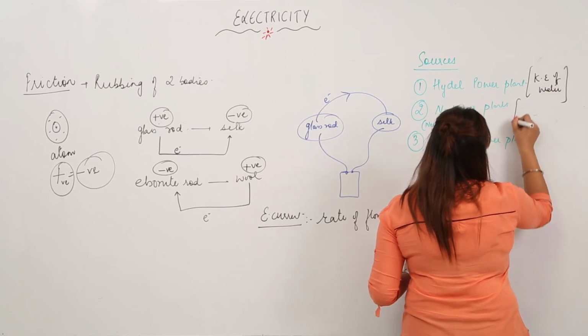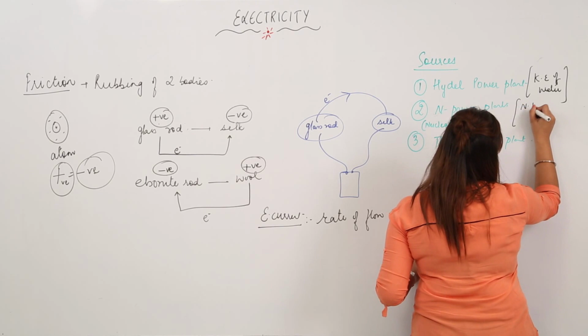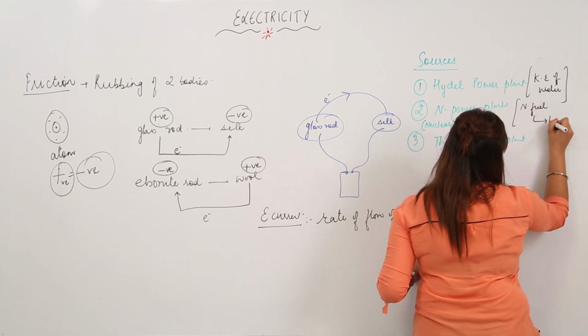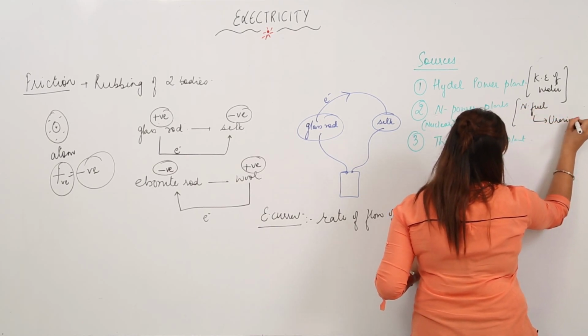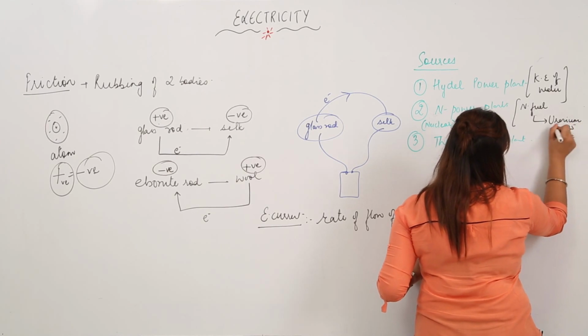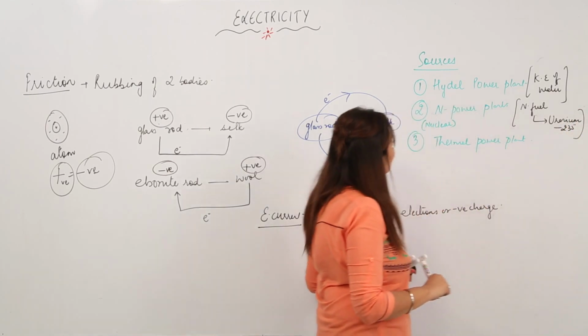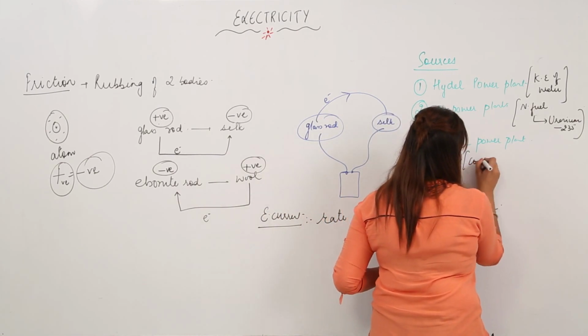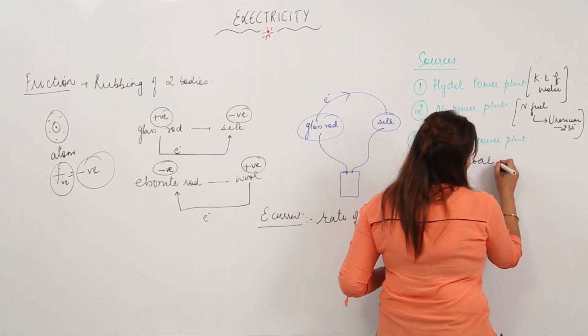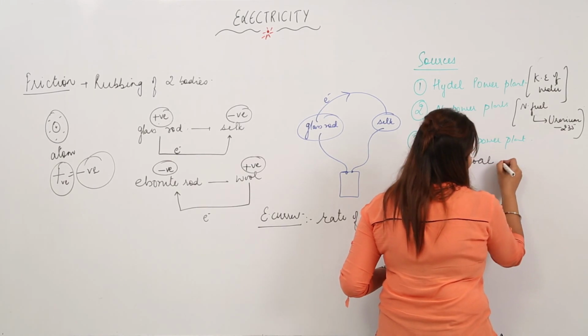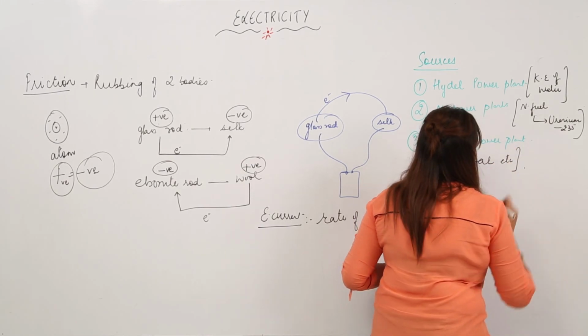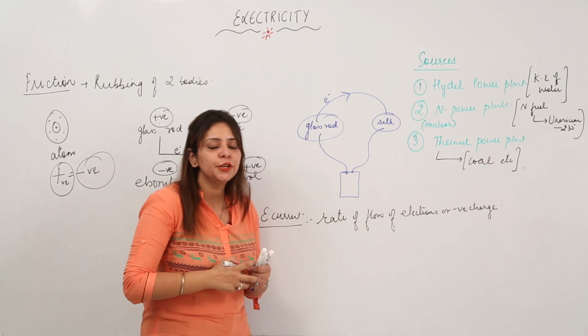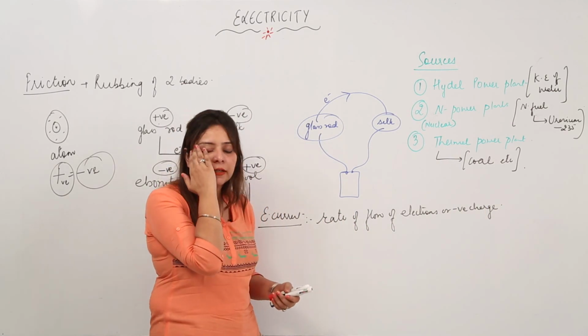In a nuclear power plant, we are making use of nuclear fuel, a radioactive substance, as I told you, like uranium-235. 235 is its mass number. And in a thermal power plant, we are making use of coal, etc. We are burning them, and the energy produced is used to run the turbines.